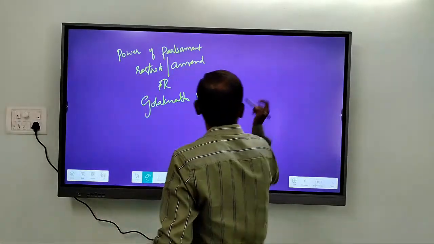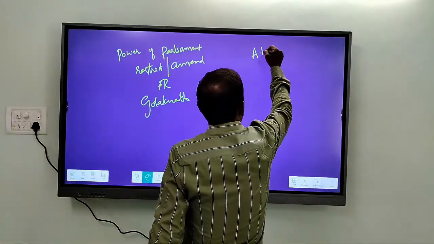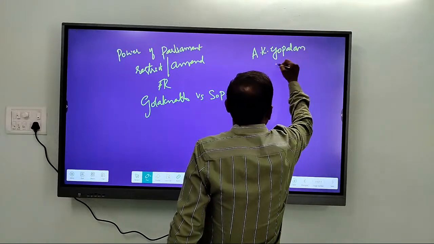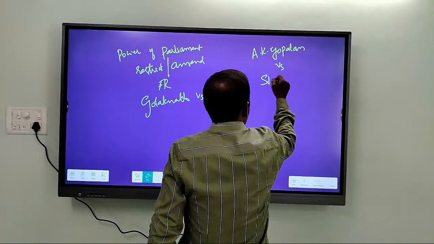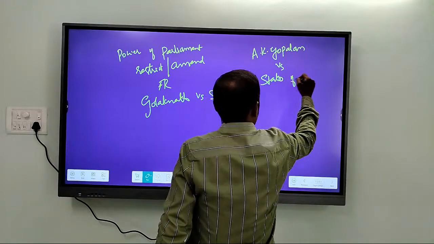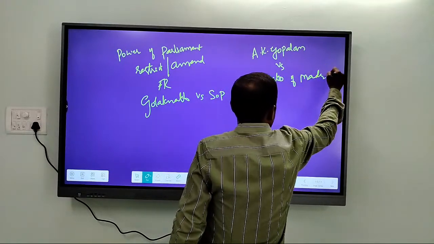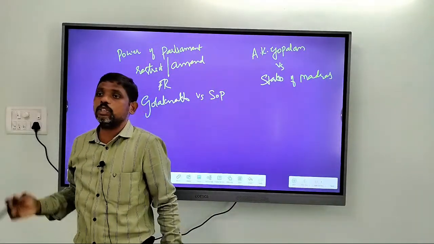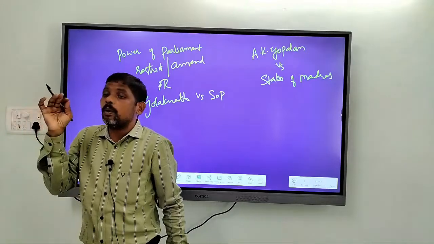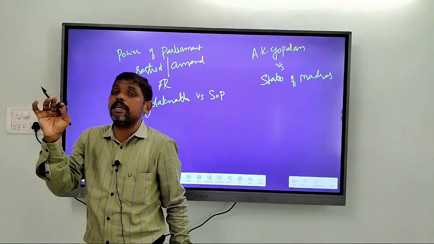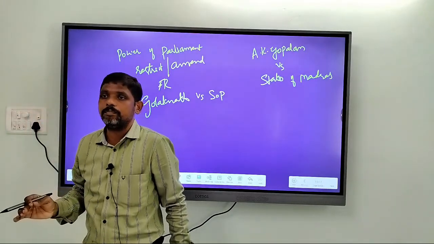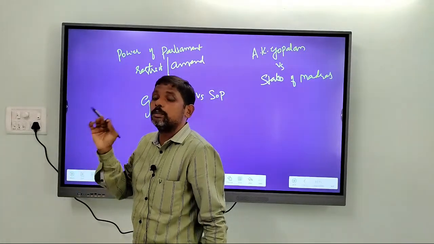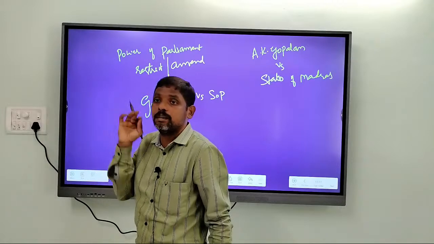Alright. In A.K. Gopalan versus State of Madras case, the Supreme Court held that only reasonable restrictions can be imposed. For the first time, the Supreme Court brought this concept of reasonability.